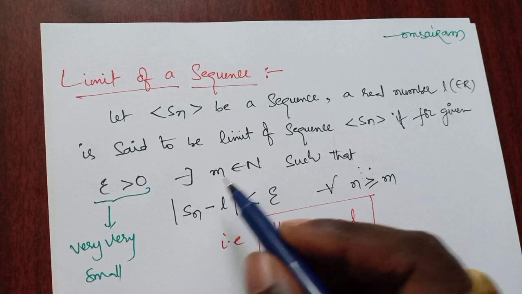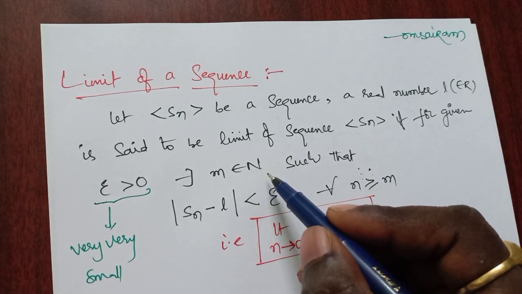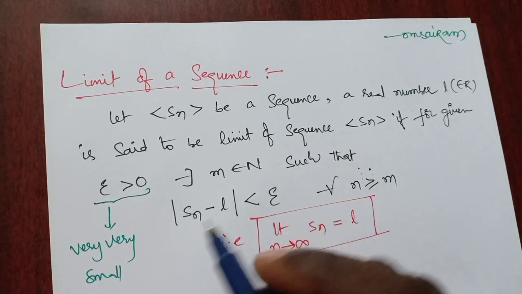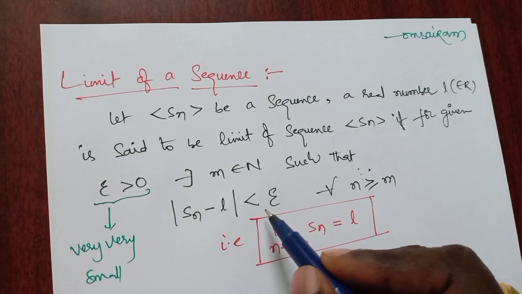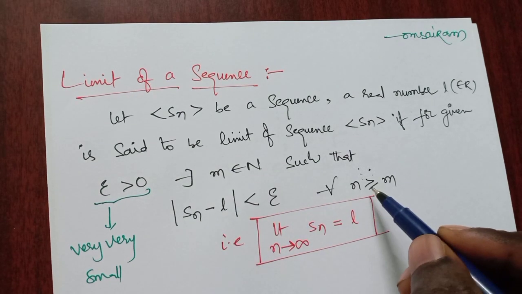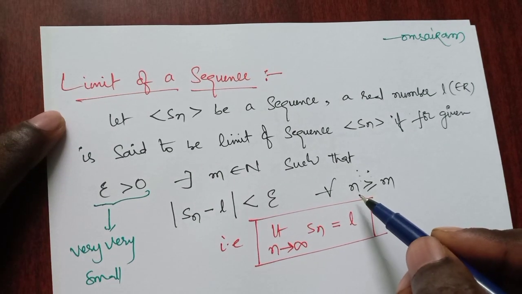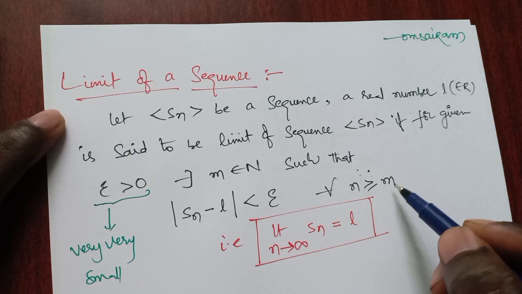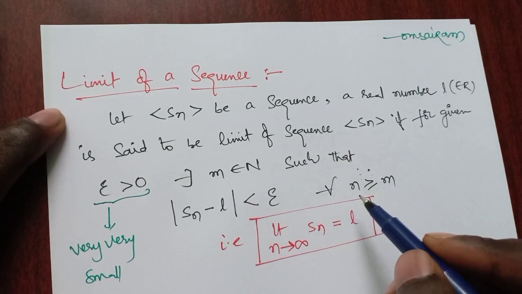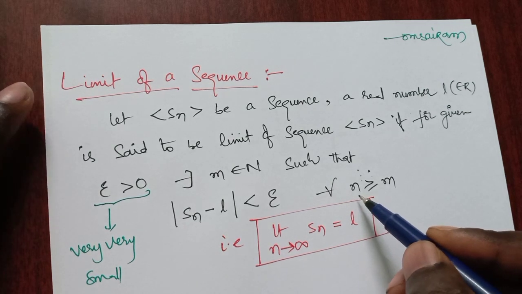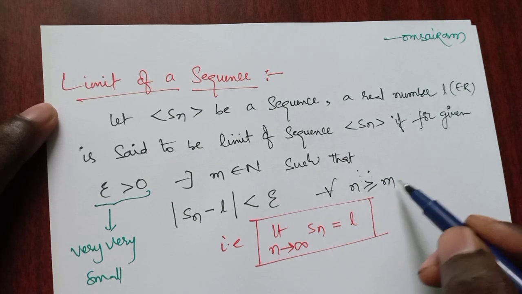There exists m which belongs to natural numbers such that modulus of Sn minus L is less than epsilon for all n greater than or equal to m. So what is n here? It is always greater than or equal to m. So m is what? A natural number. Here, clearly n is the value which is greatest among all m's.